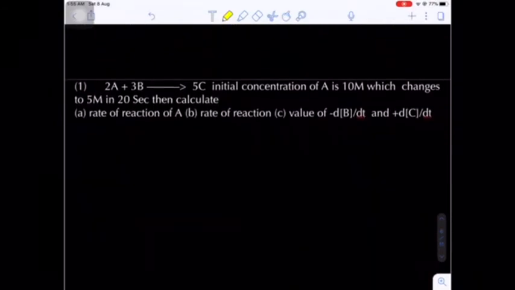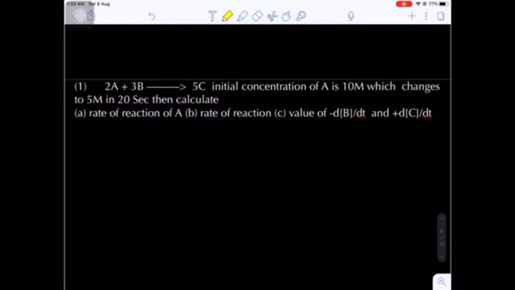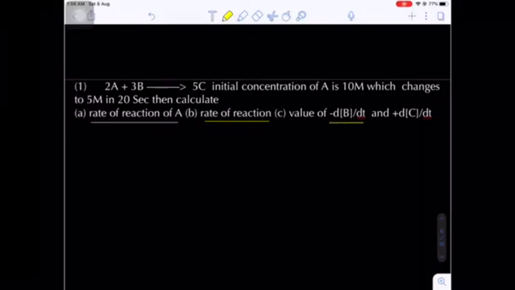Now the first problem here: 2A plus 3B gives 5C. The initial concentration of A is 10 molar, which changes to 5 molar in 20 seconds. Then calculate number 1, the rate of reaction of A. The rate of reaction of A is different from the rate of the reaction. Are you getting my point? The rate of reaction of A is independent of the stoichiometry, remember, but the rate of a reaction depends on the stoichiometry and the values of minus dB by dt and plus dC by dt.